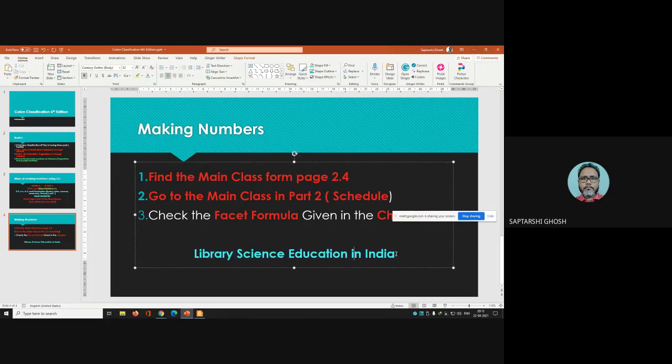Now you have library science education in India. Now just like DDC, you have to identify the main class. What is the main class here? Education. Then education of what? Library science. Library. So library, and the place is India.